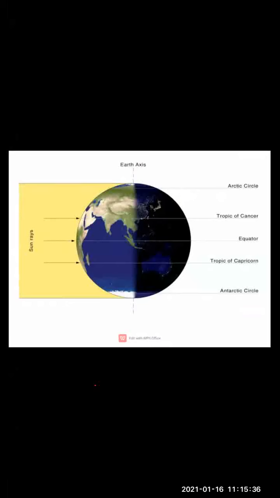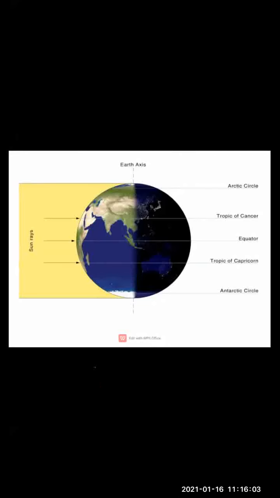The night time and daytime everywhere on the earth are of equal duration, means the same number of hours of night and the same number of hours of day. Clear? So this condition is called as what? Equinox. Clear, children? What it is called as? Equinox.